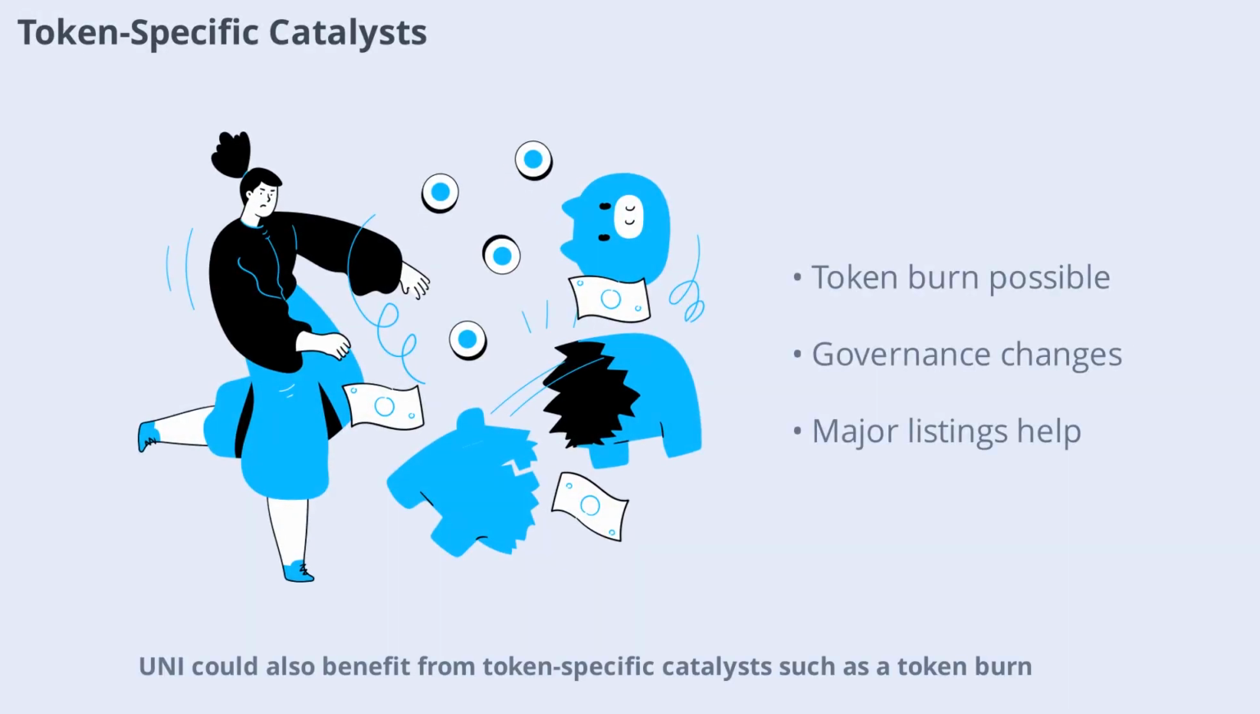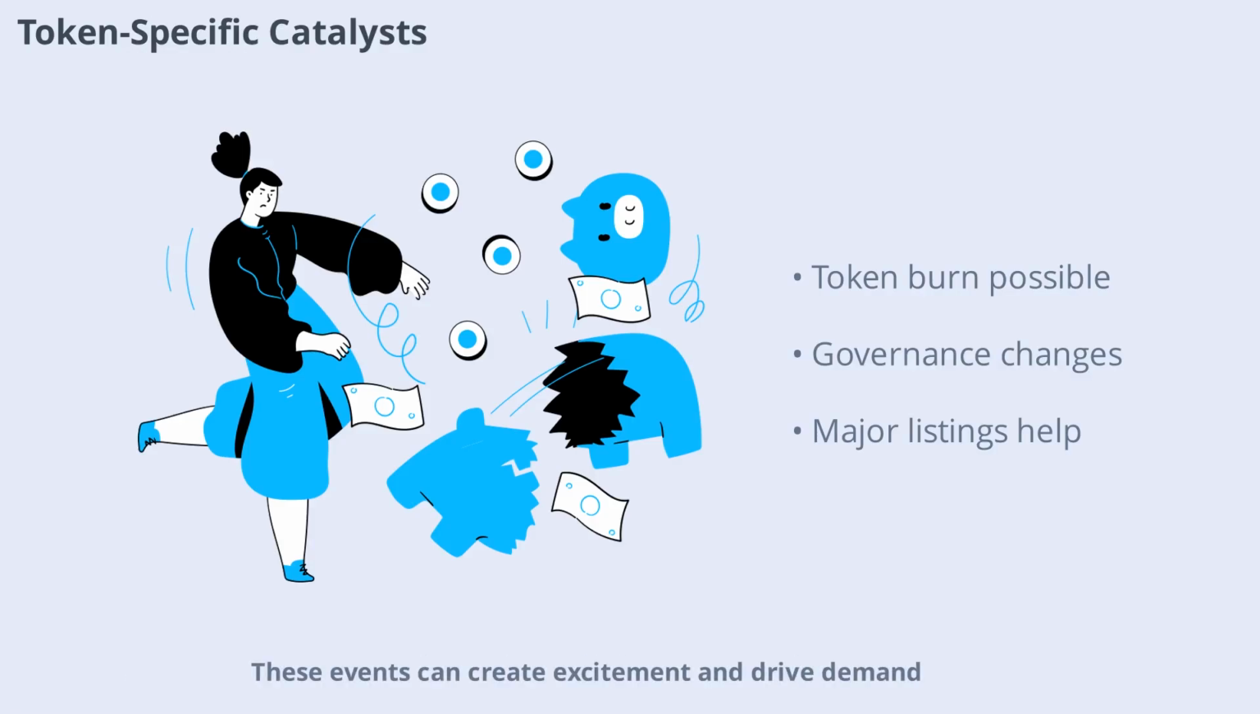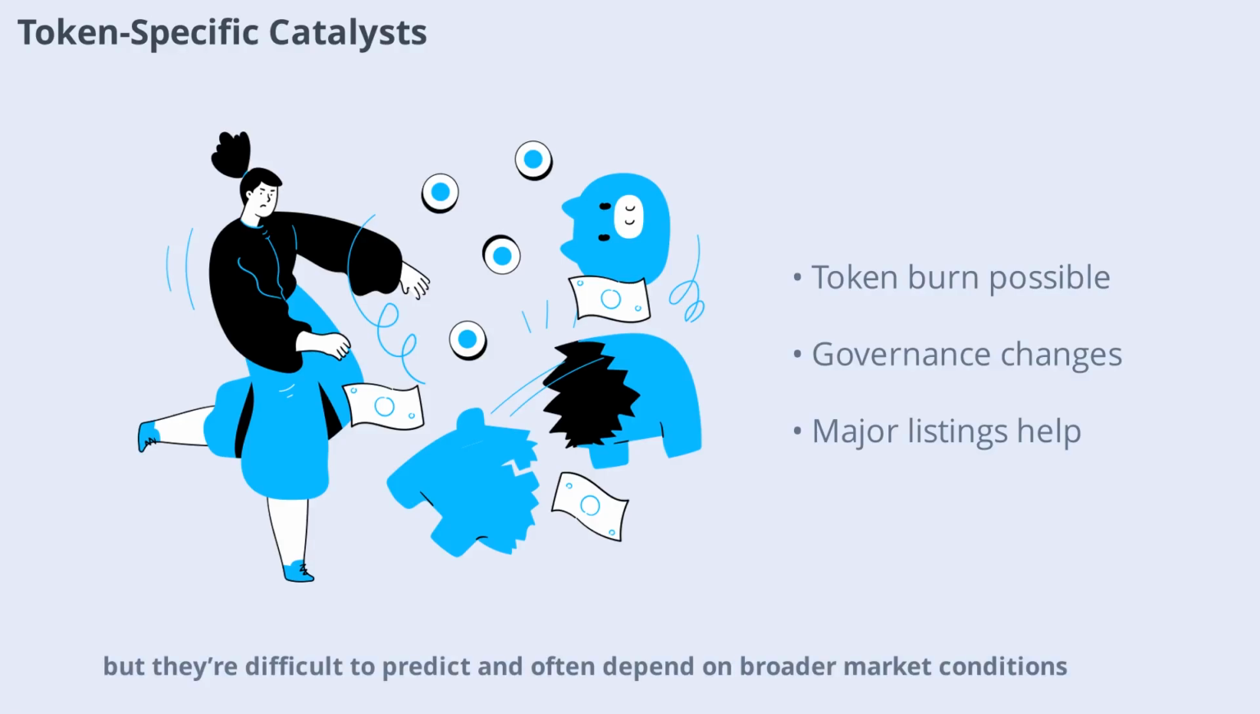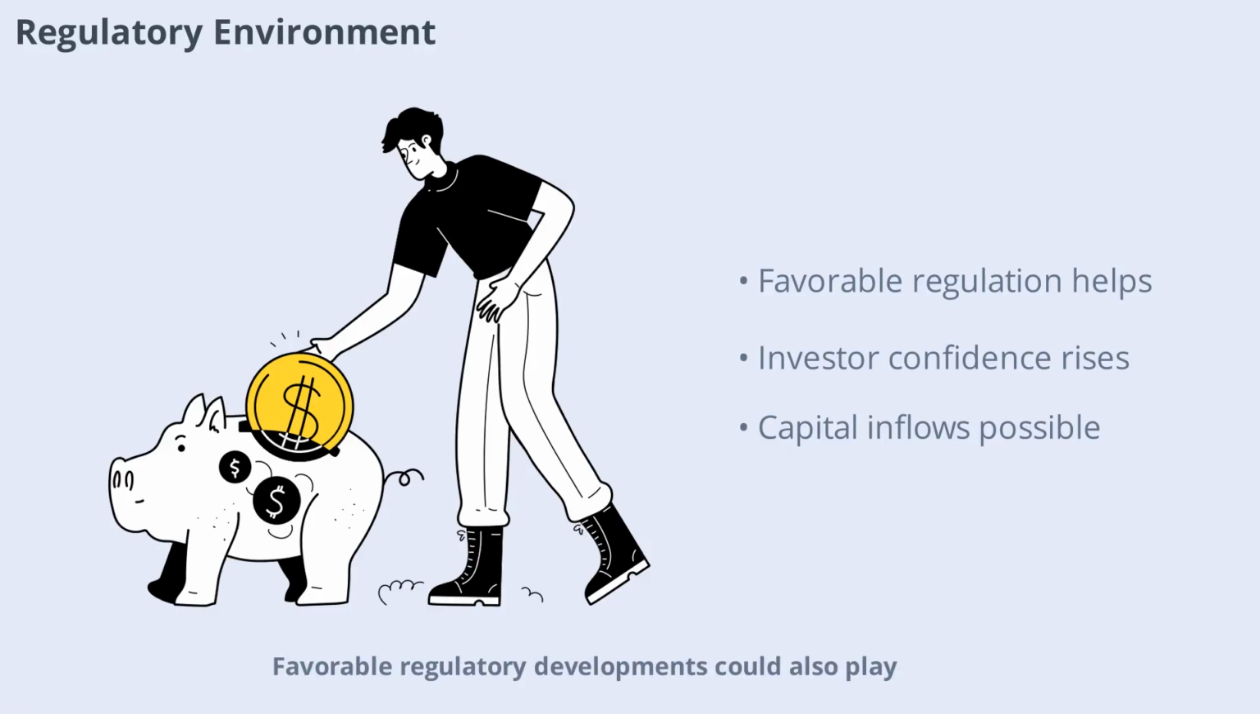UNI could also benefit from token-specific catalysts, such as a token burn, governance changes, major exchange listings, or expansion to new networks. These events can create excitement and drive demand, but they're difficult to predict and often depend on broader market conditions. Favorable regulatory developments could also play a role in supporting UNI's price. If regulatory uncertainty decreases and the environment becomes more supportive of DeFi, investor confidence could rise, leading to increased capital inflows and higher token prices.